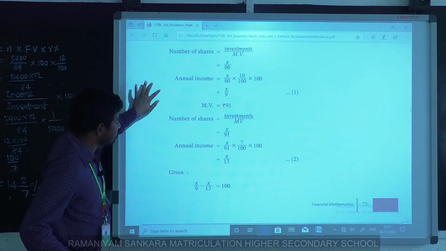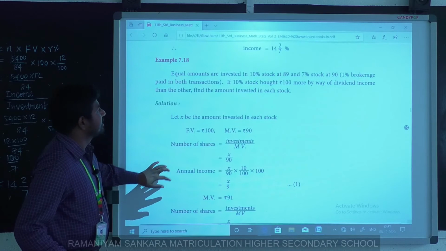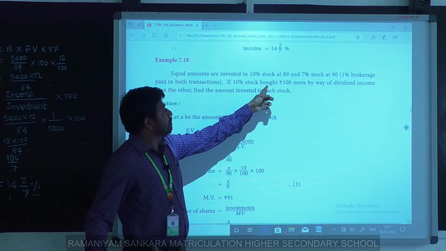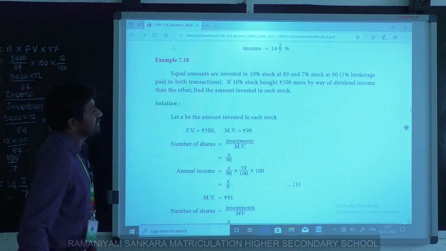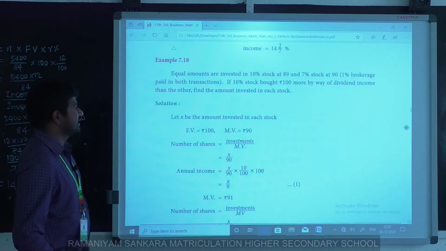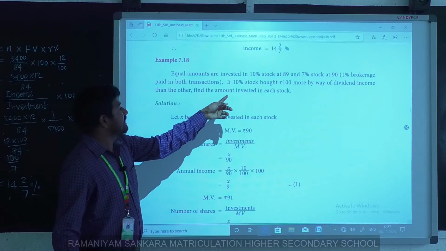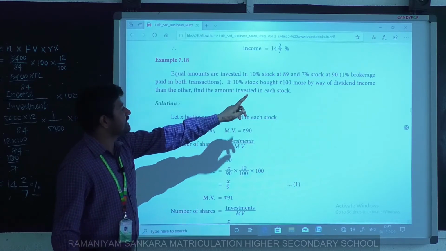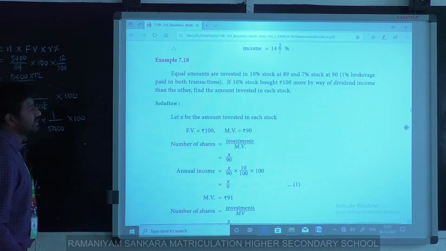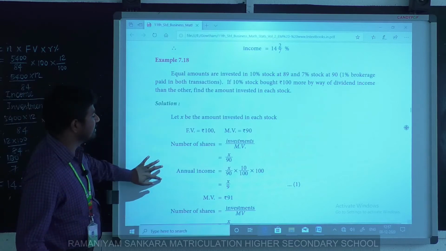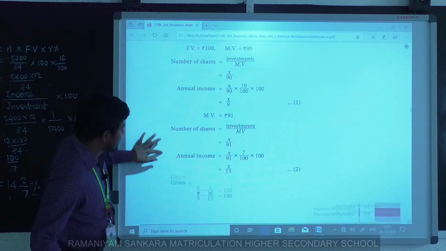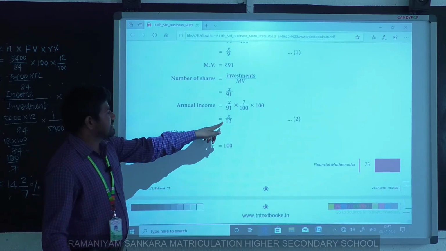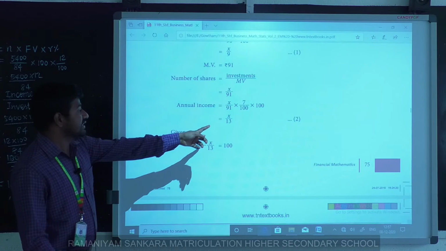The 10% stock brought rupees 100 more by way of dividend income than the other, so find the amount invested in each stock. The 10% value is x by 9. Next, the 7% stock is x by 13.